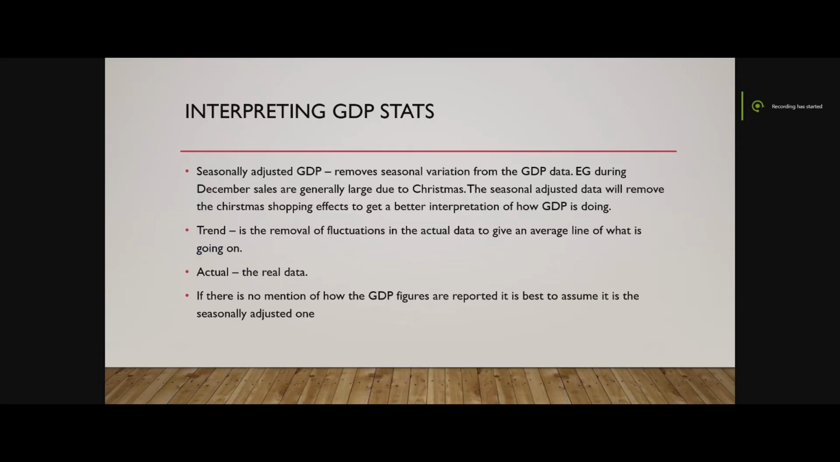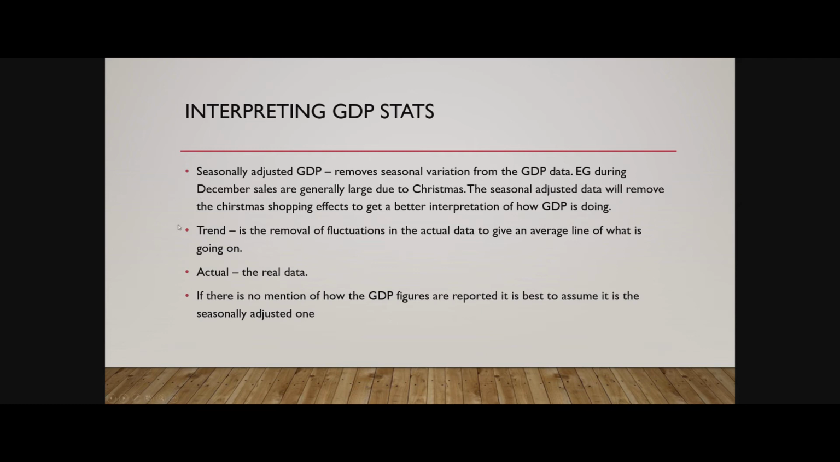Interpreting GDP stats. Seasonally adjusted GDP removes seasonal variations from the GDP data. For example, during December, sales are generally larger due to Christmas. The seasonally adjusted data will remove the Christmas shopping effects to get a better interpretation of how GDP is doing. Trend is the removal of fluctuations in the actual data to give an average line of what is going on. Actual is the actual physical data. If there's no mention of how GDP figures are reported, it's best to assume that it's seasonally adjusted.